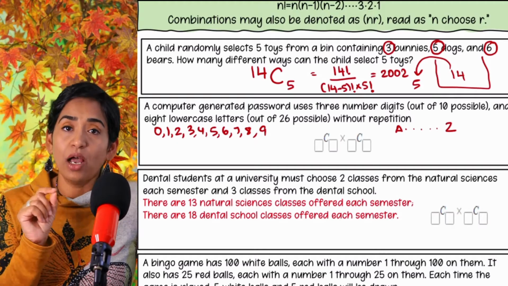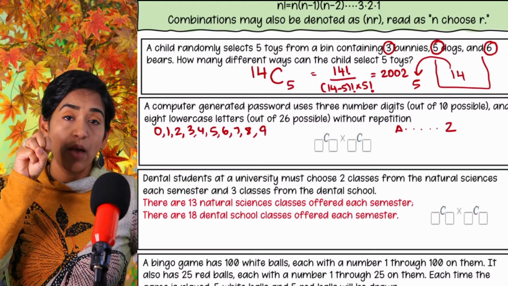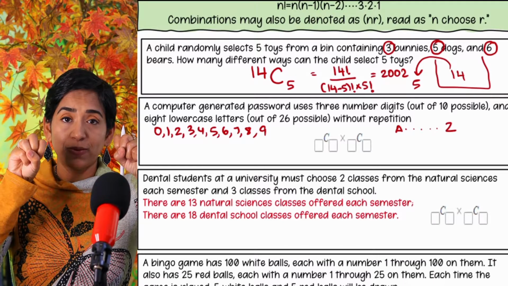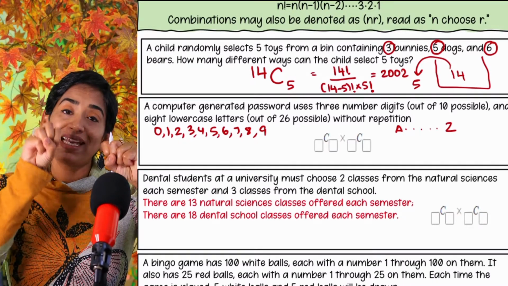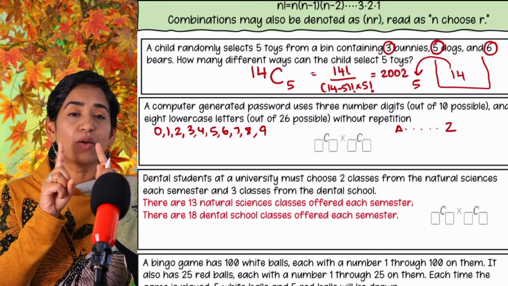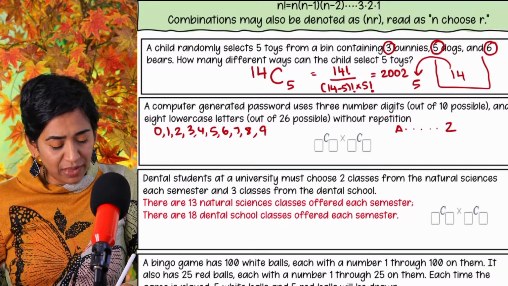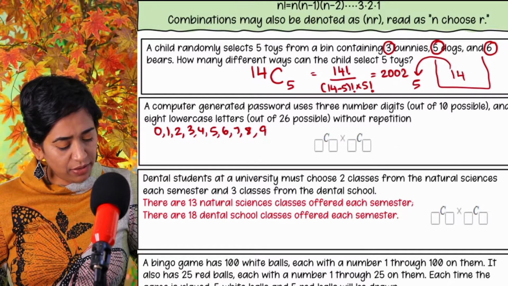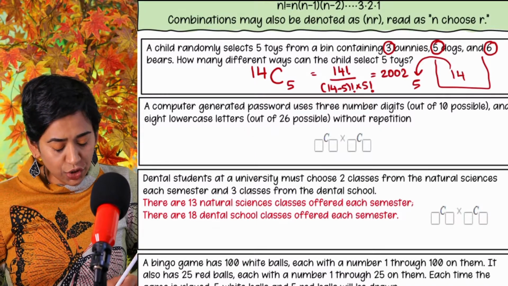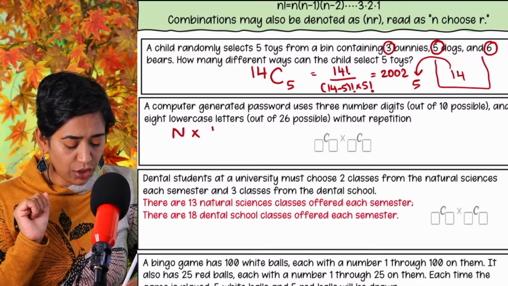Okay, so now I want you to pause for a second. You are not only picking the numbers, but you're also picking the letters. The key word is you're picking the numbers and the letters. So when I say and, what comes into your mind? Multiplication. So you have to pick your numbers and your letters.